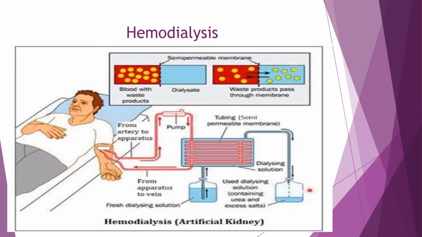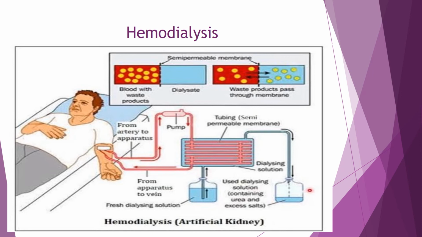In the case of a human being whose kidneys are not functioning properly, what happens? The nitrogenous waste is not removed from the body. And as nitrogenous waste is very harmful and poisonous to the body, too much accumulation of this waste will result in even the death of the person.